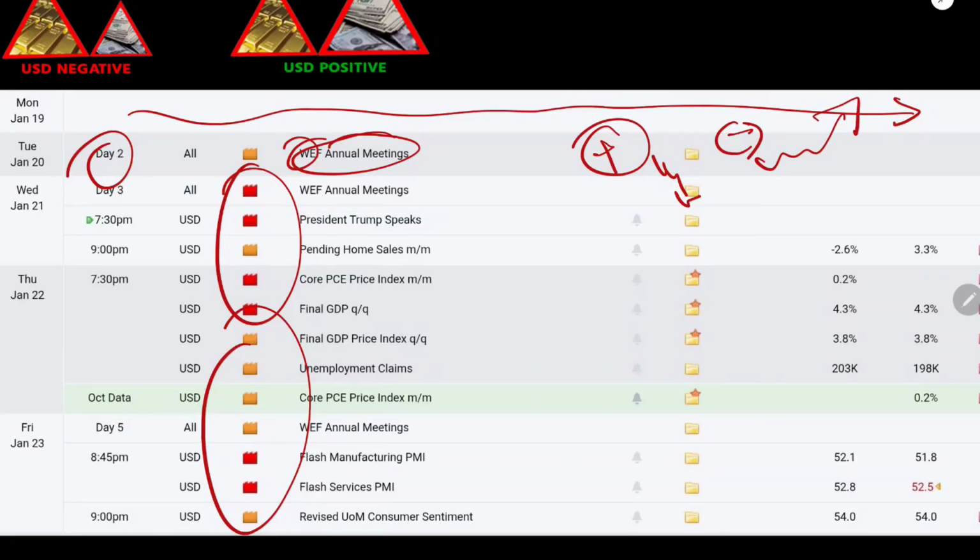On Wednesday we have 3 news items, 2 of them major, another meeting and President Trump's speech, so we have to keep our concern on that. If Trump speaks about peace or a reduction in tariffs, we will sell gold.